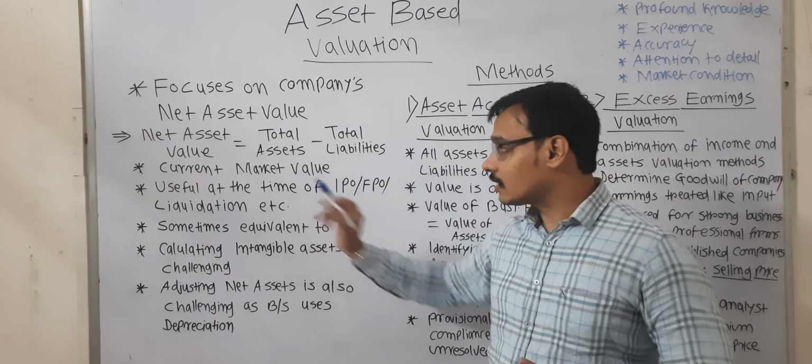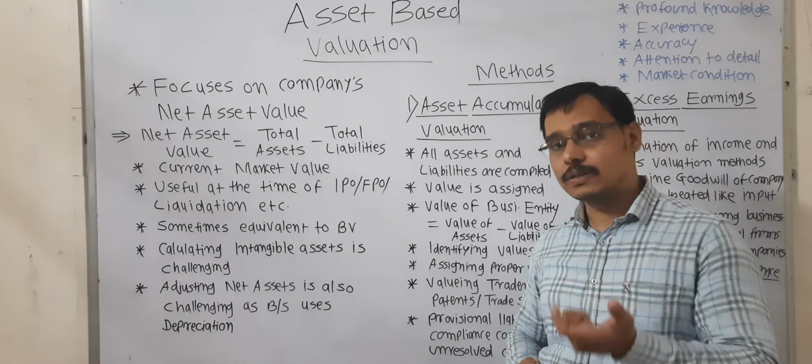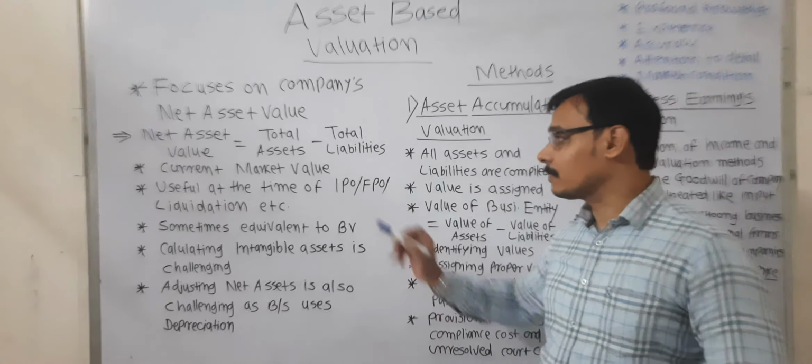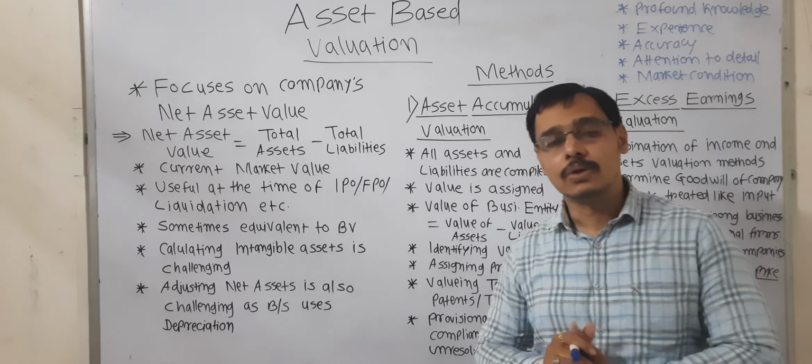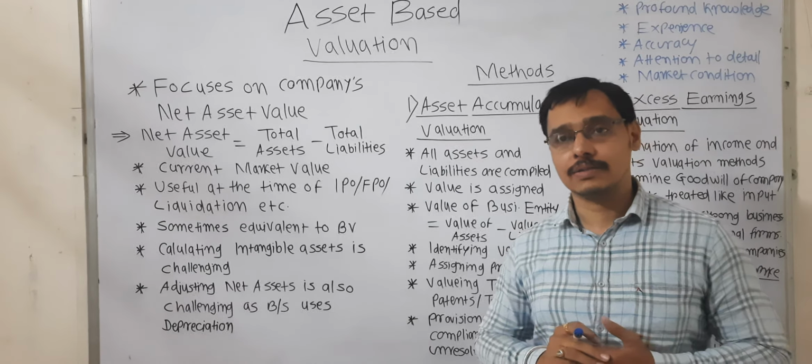So here we are seeing that in the asset based valuation, the current market value is taken into consideration.